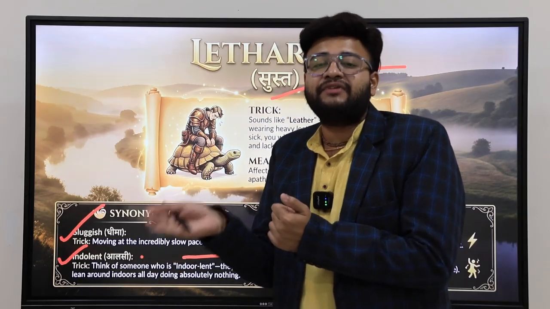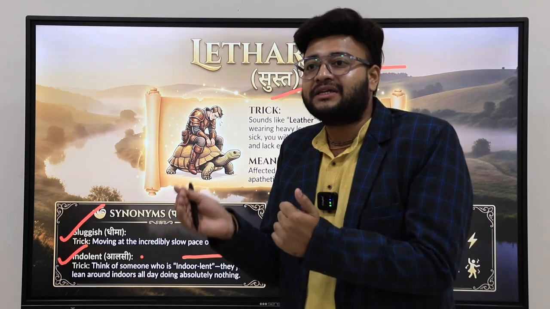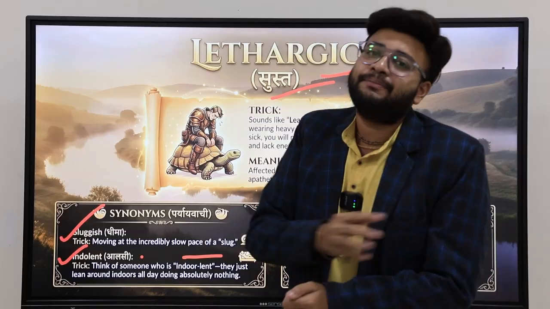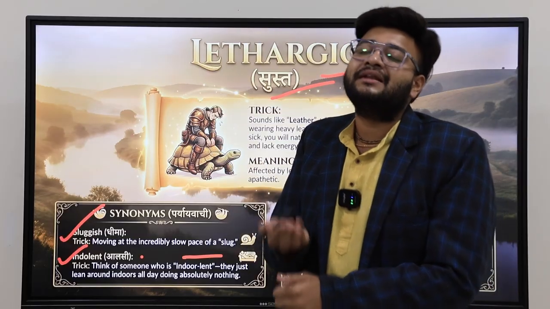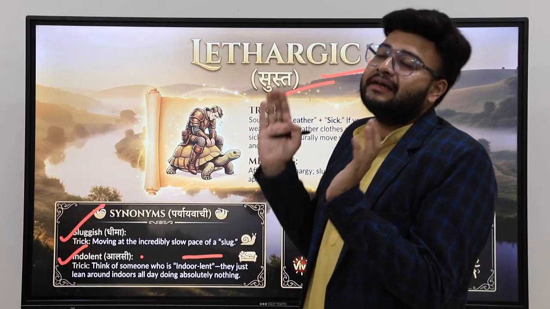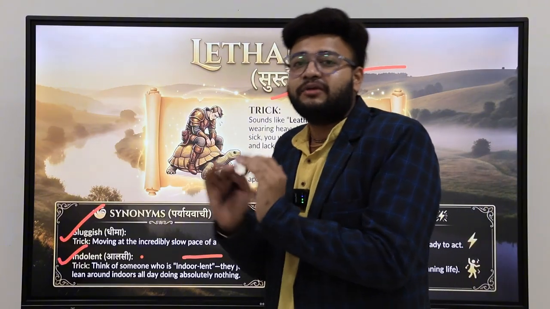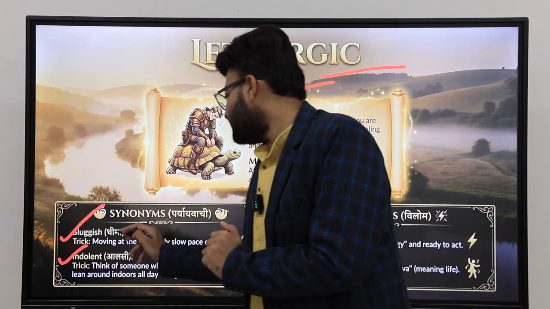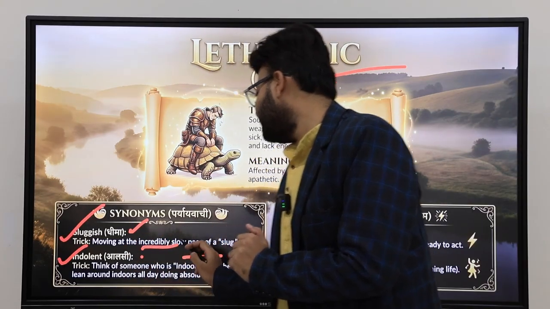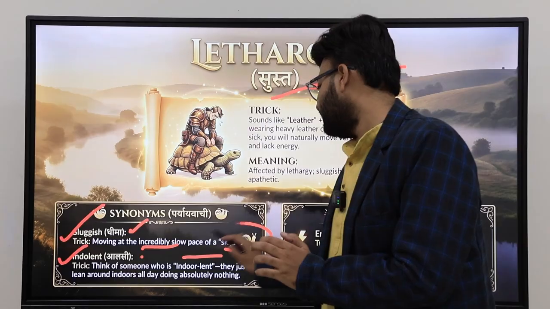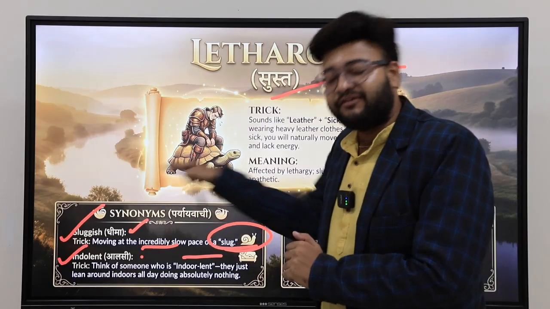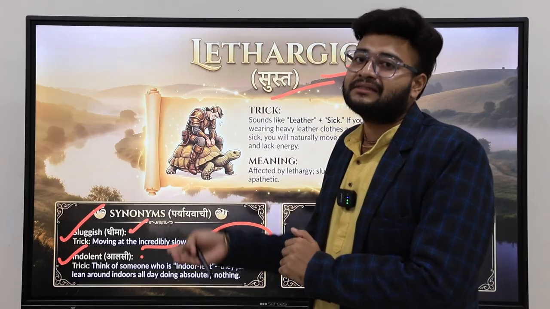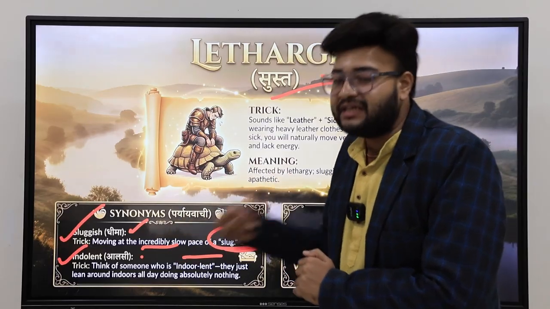A person who is quick, or not that lazy, will move around very quickly. But what does a lazy person do? He just keeps quiet in one place. He does not move around very easily. So indolent. Sluggish, dhima, moving at an incredibly slow pace. Like a slug. The word sluggish is derived from slug, which moves at a very slow pace. So sluggish means someone who moves very slowly.